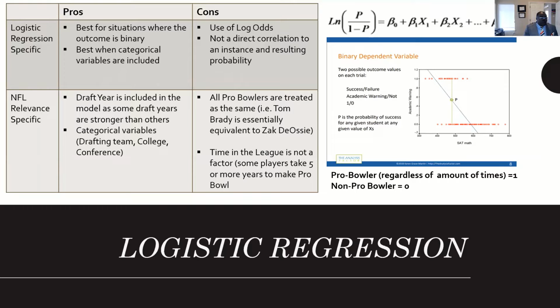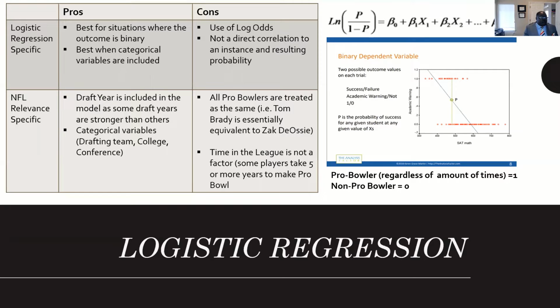Without getting too far into logistic regression, you can see the binary dependent variable in each trial. Essentially what we're using is the probability of success for any given student, given the X's. In this example, they're using SAT math versus an academic warning.